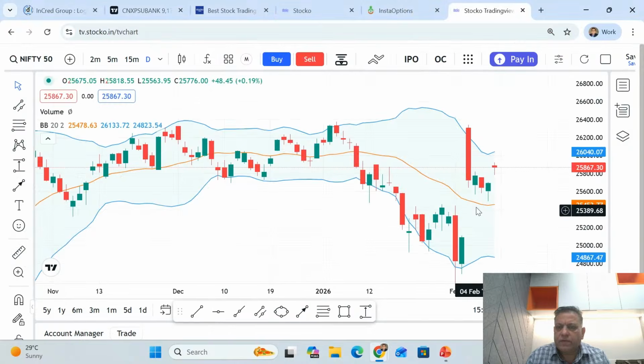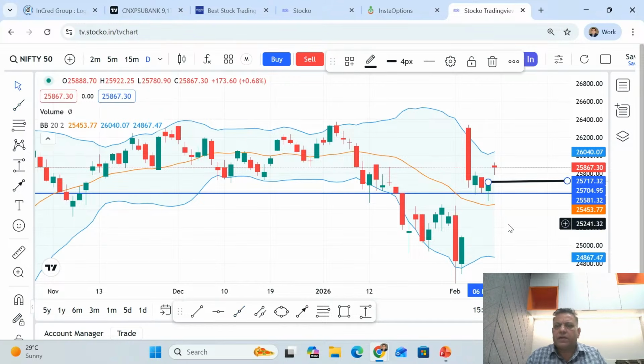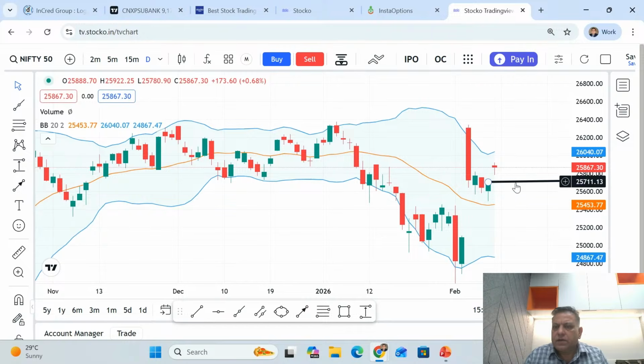Why 25,700? See, whenever price gaps up, the start of the gap itself becomes our support. So we have taken 25,700. Till this gap is closed, this will act as support.